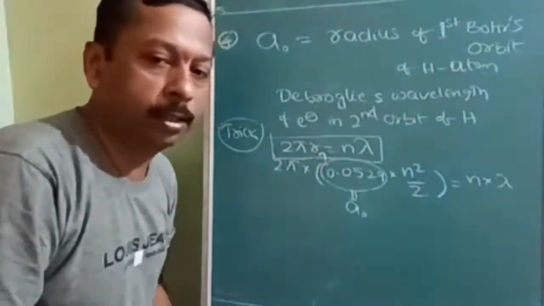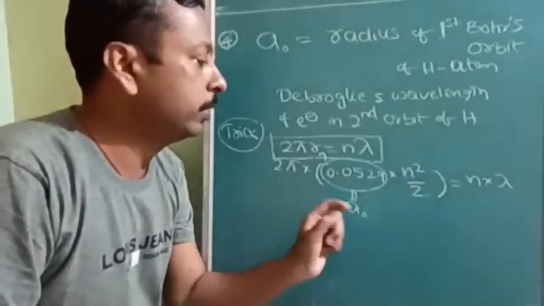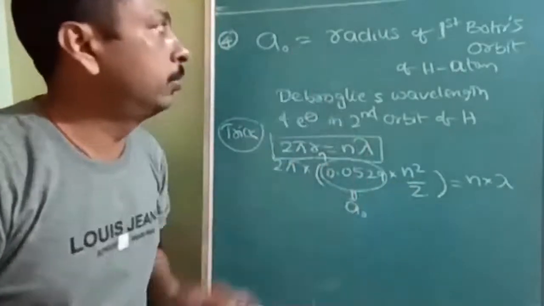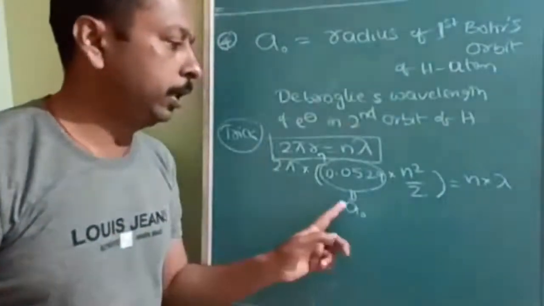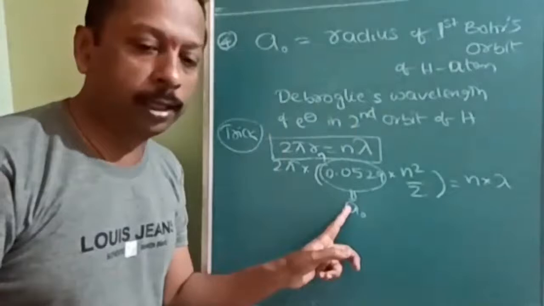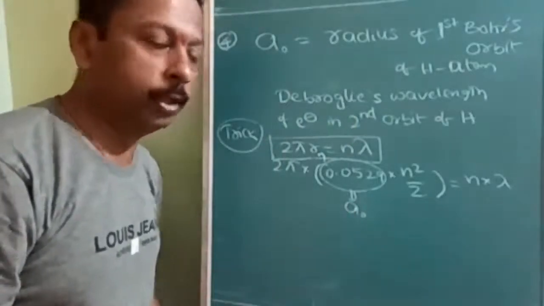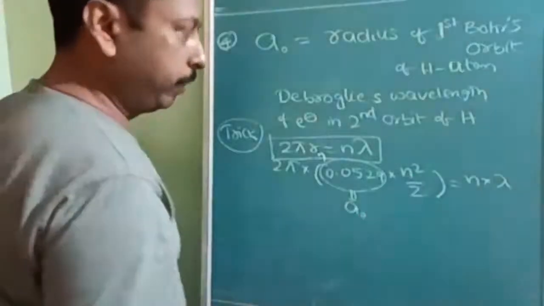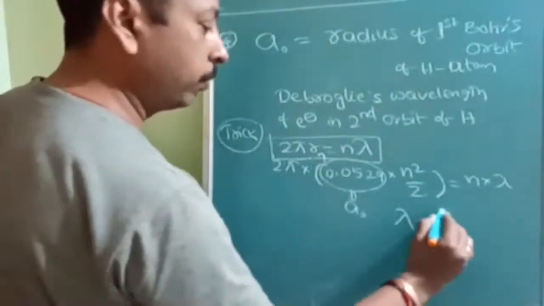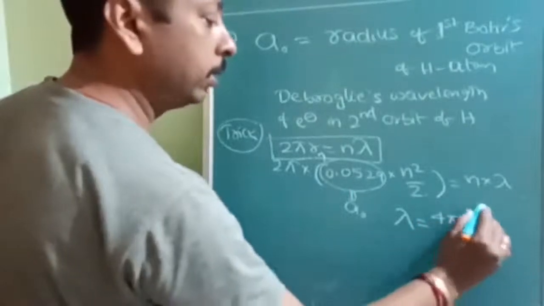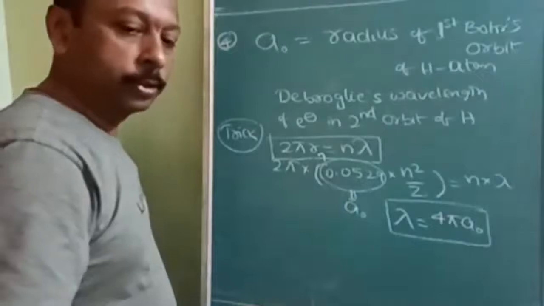Here you can take 0.0529 as a0, and we have to take a0 because options are given in terms of a0 only. So on simplification, lambda will be 4 pi a0. Note down this.